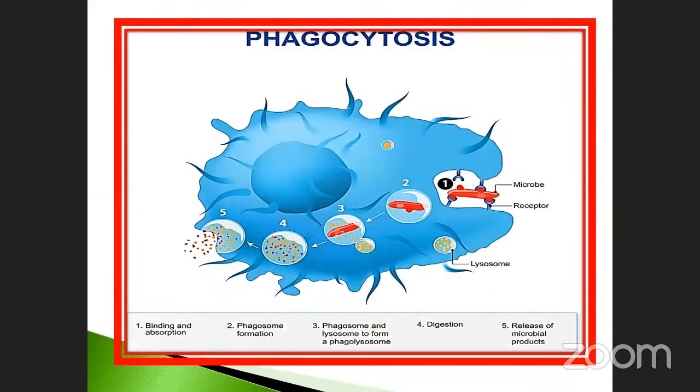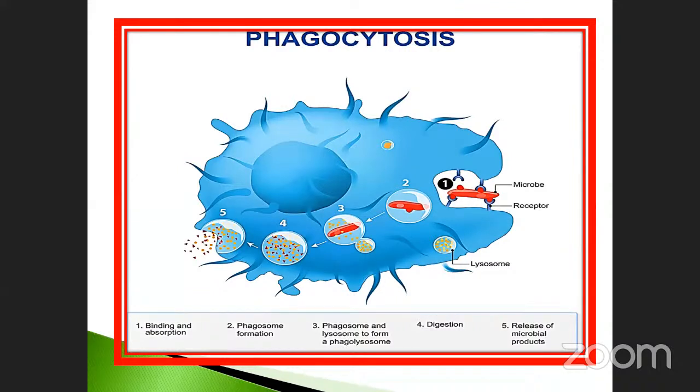See the other process. This is considered a cell, and at the center there is a nucleus. See the microbes received by the receptor. This is shown in red color, denoting the microbes. The receptor receives the microbes. This is the first step, the binding and absorption.